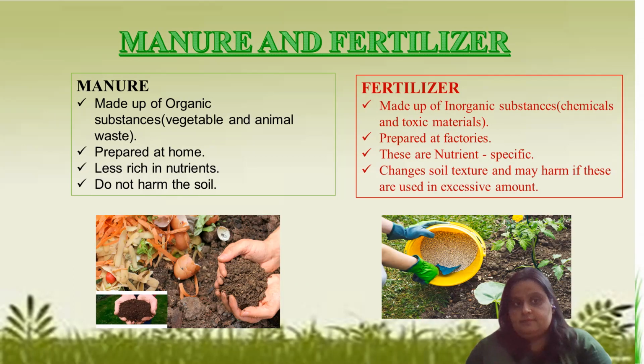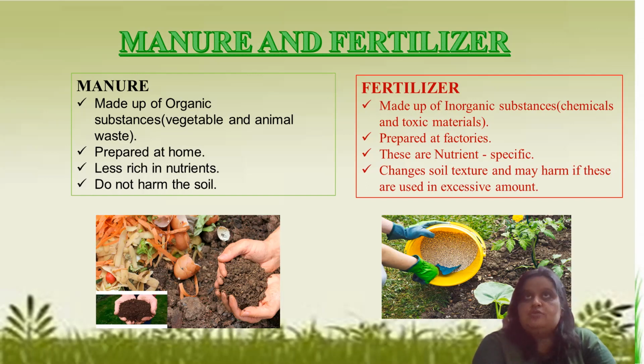Okay, now we have sown the seeds as well. Now what next? Now we have to add manure and fertilizer. Manure and fertilizer are substances that help the soil get nutrients. But the two are different from each other, which we have read earlier as well. Manure is made up of organic substances: kitchen waste, animal waste and so on. On the other hand, fertilizers are made up of inorganic substances. They are toxic in nature sometimes. They are chemicals actually.